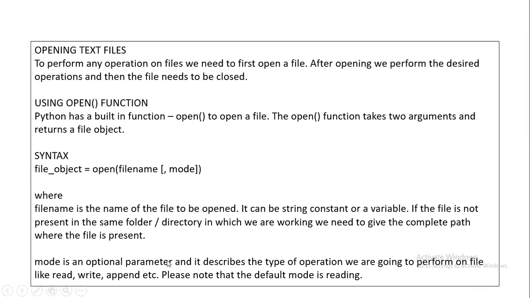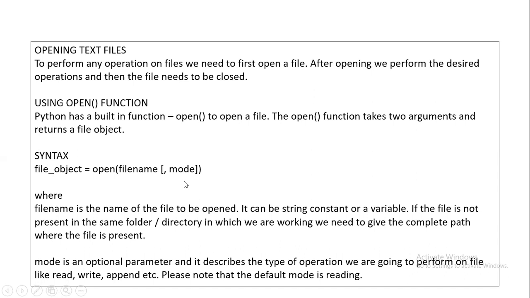Okay, all three files are important because one question will definitely be there from each in your board examination. Text file question will be there, binary file questions will be there, and your CSV file based questions will be there. Approximately 10 to 12 mark questions will be there from file handling. So this is a very important chapter for you people, right?